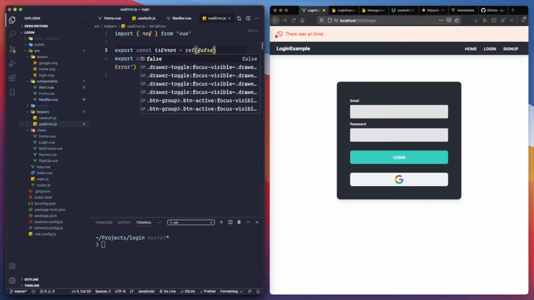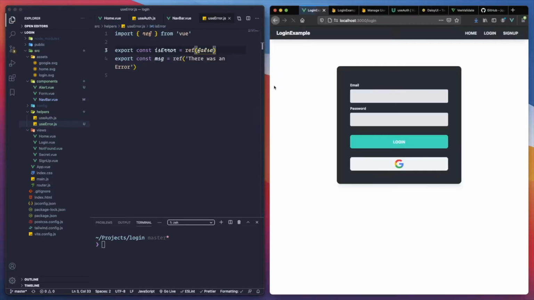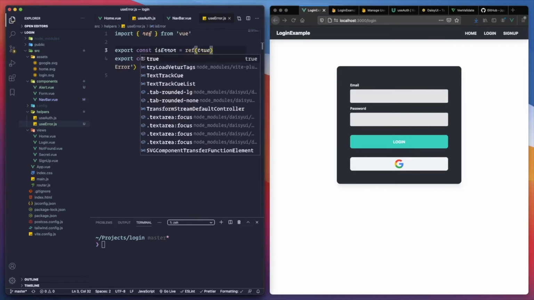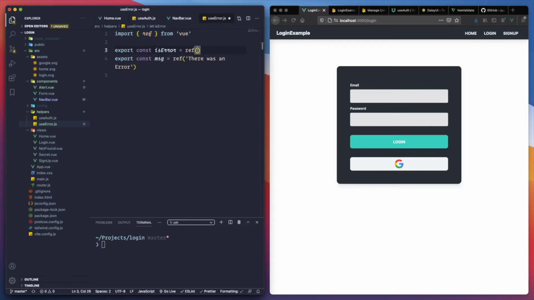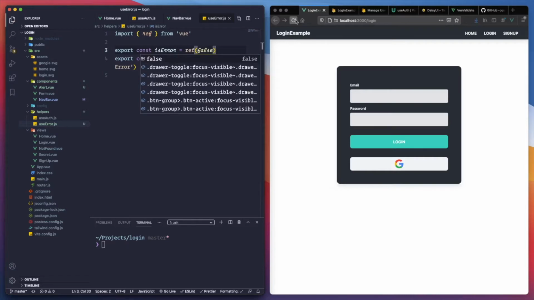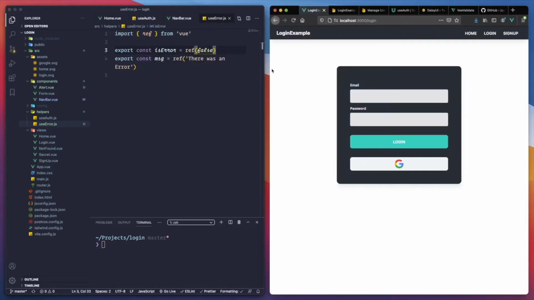When this one is false, it should not be there. I don't like that it's not doing what it's supposed to, so let's test it.